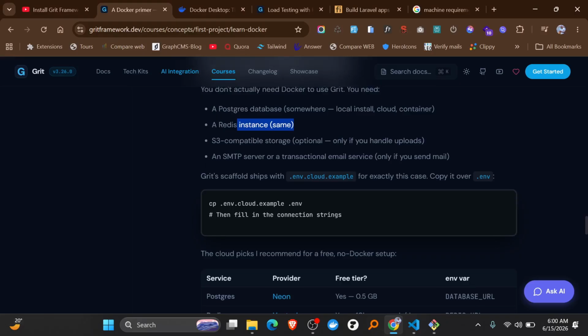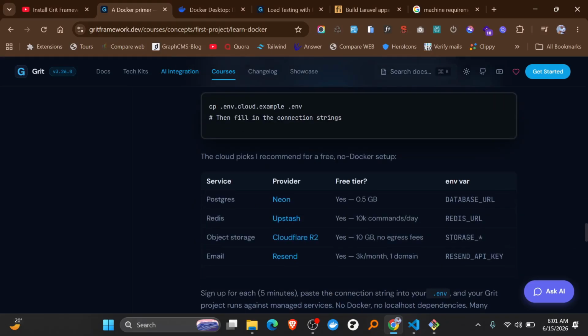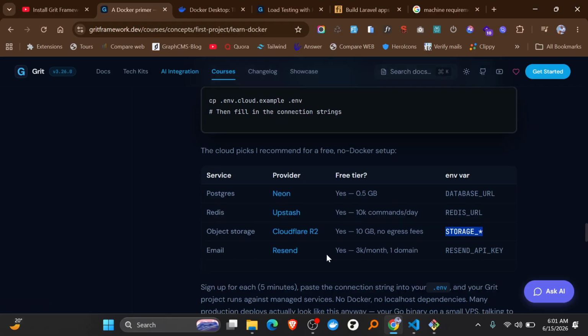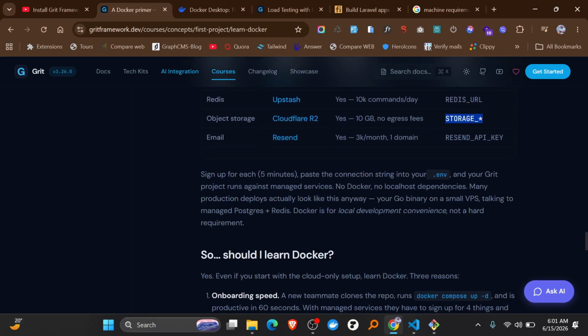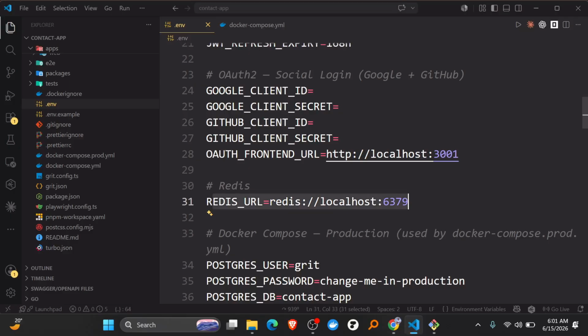I added the recommendations here. For Postgres, you can use Neon. For Redis, you can use Upstash. You will get the database URL from Neon, the Redis URL from Upstash, and from R2 and even Resend you get these other ones. That means you can actually run the entire thing without using Docker.